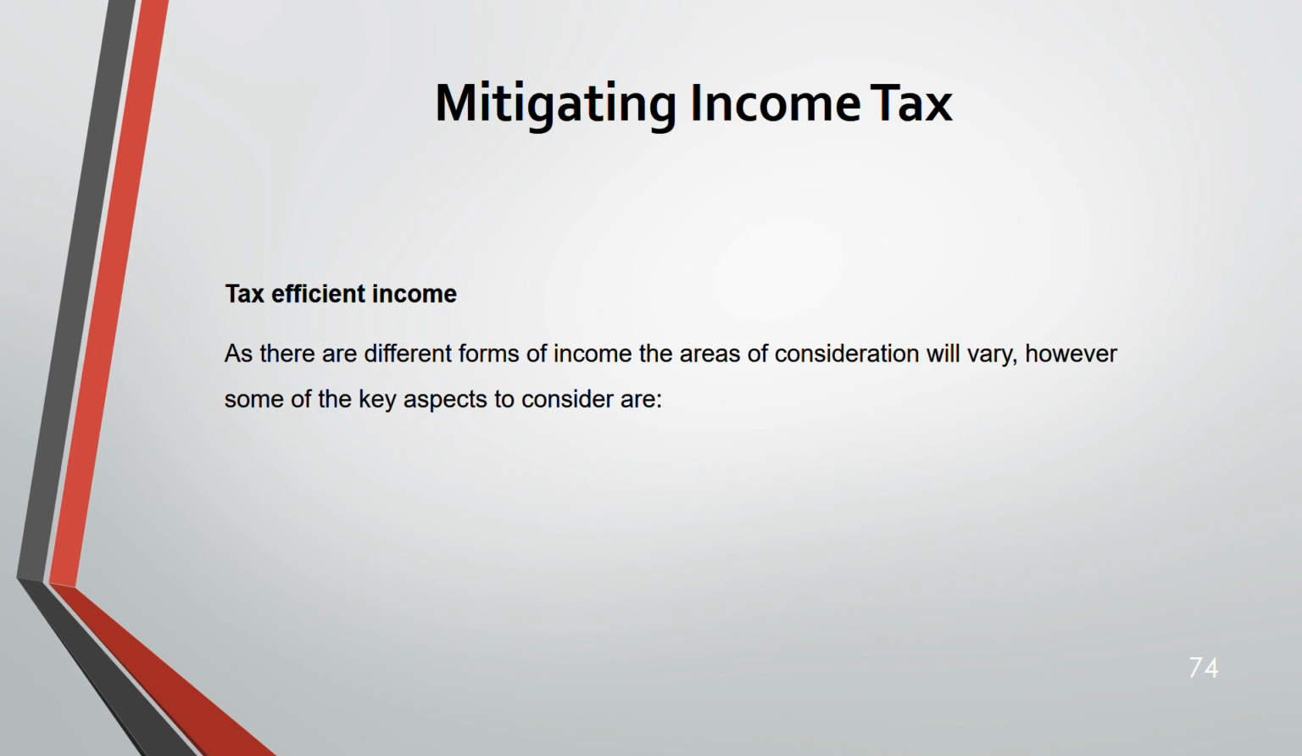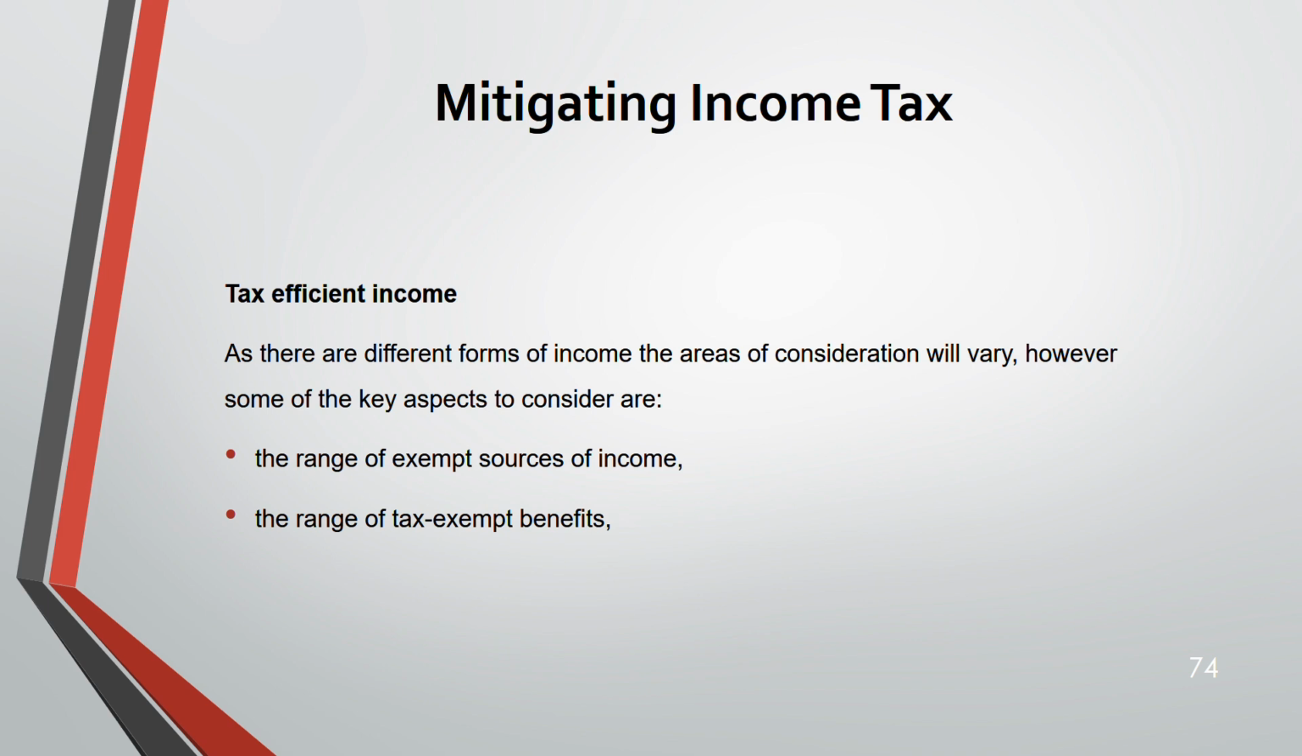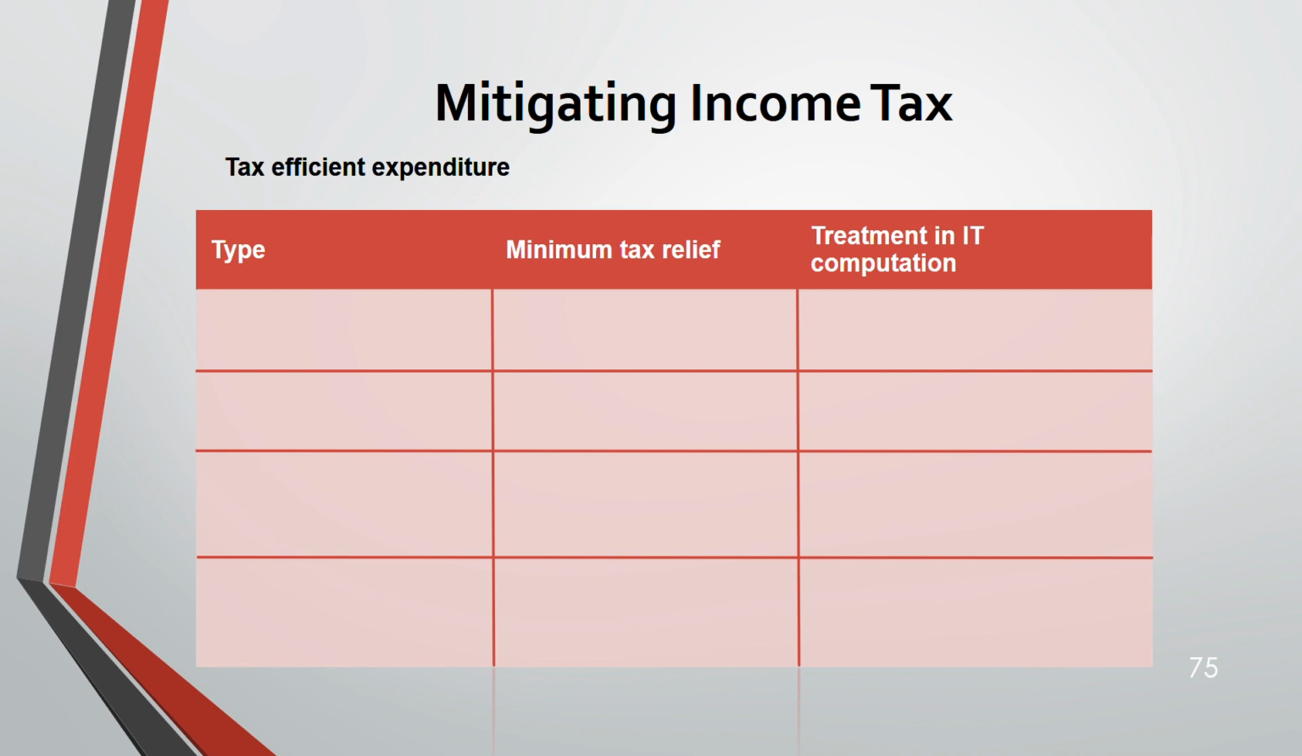So now we have come to the last part of this lecture, tax efficient income. There are different forms of income. As there are different forms of income, the areas of consideration also will vary. There is a range of exempt sources of income, and then there are tax exempt benefits. Different tax rates are there on alternative sources of taxable income. So these are some tax efficient expenditure. If you spend on them also, it's tax efficient.